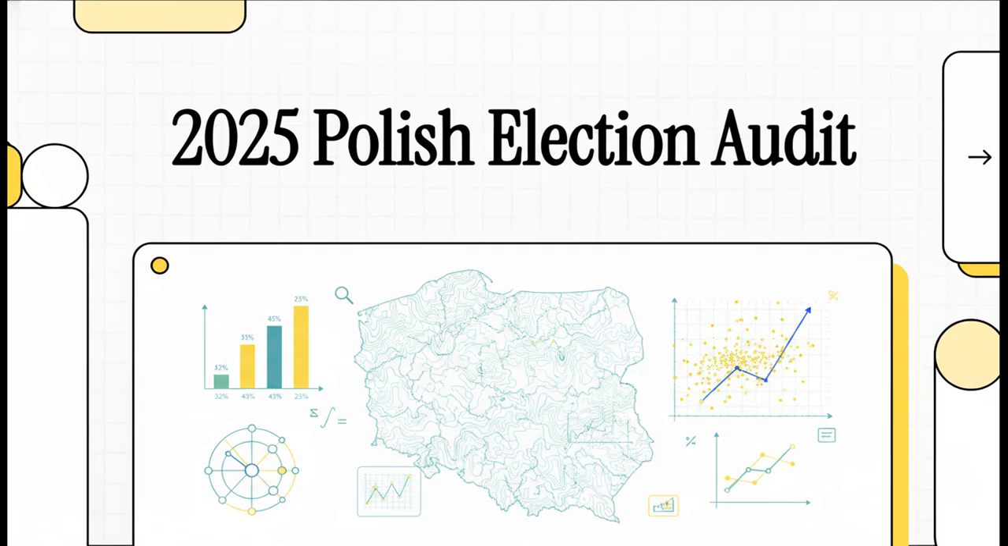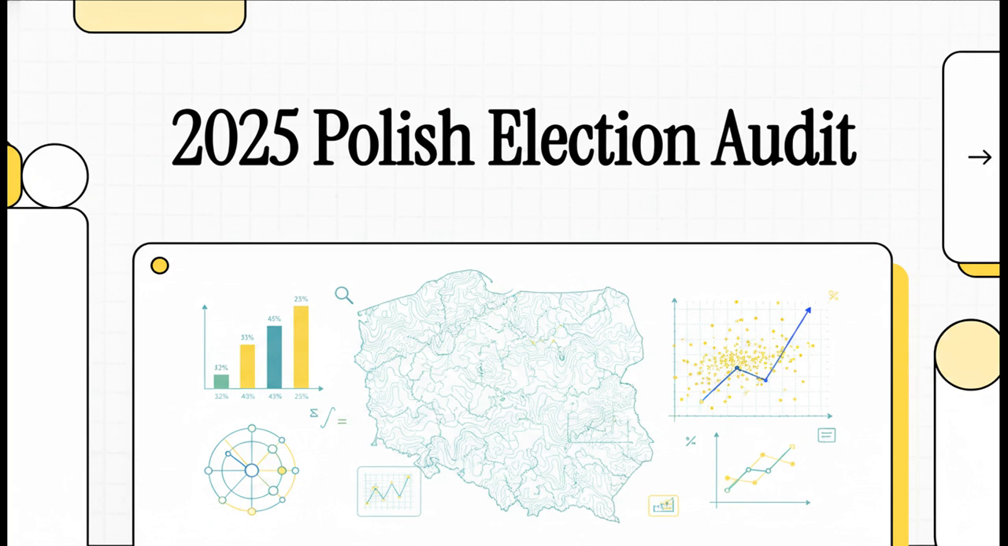All right, let's dive right into this explainer and look at the mathematical anomalies of the 2025 Polish presidential election, exactly as advanced AI territorial data presents them. Today, we're completely stripping away the political punditry, the media narratives. We're looking purely at the numbers.